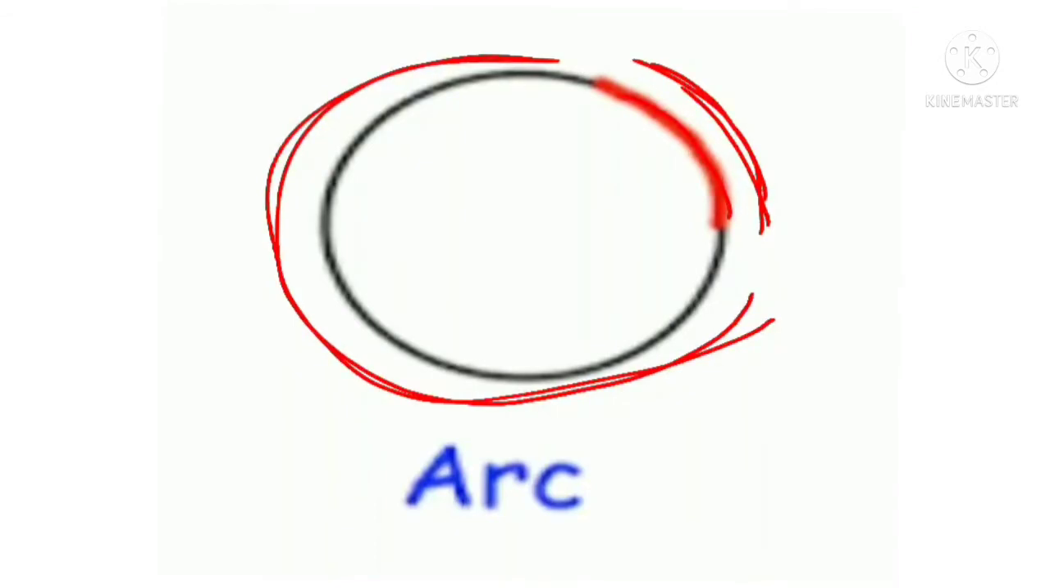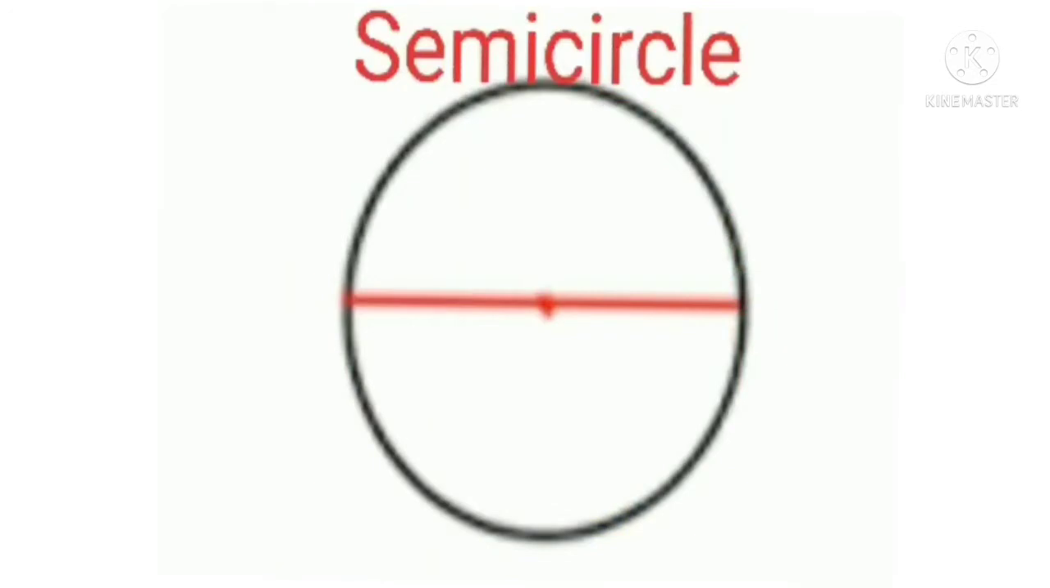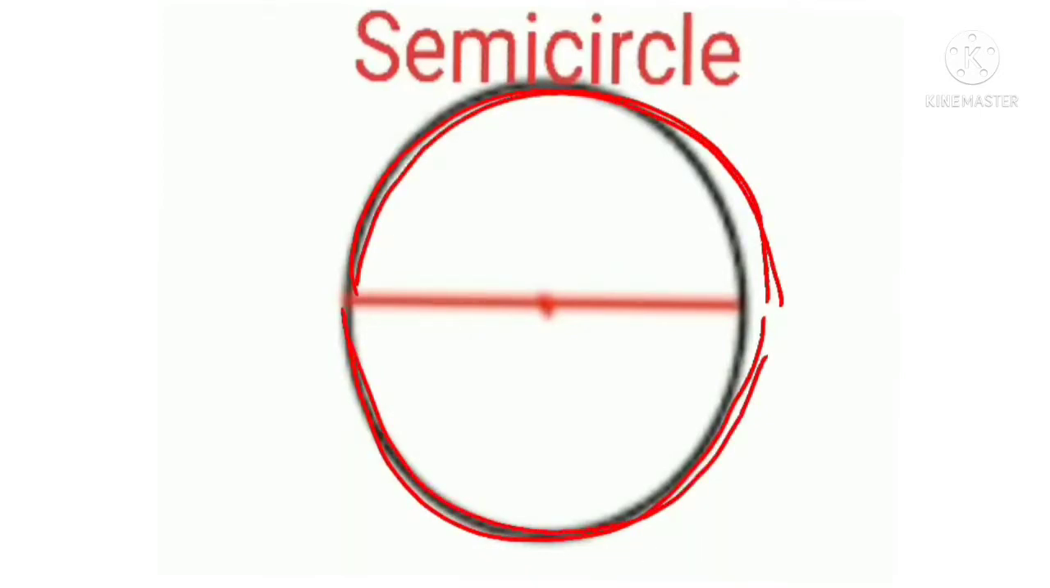If we join the arc ends, the circle is divided into 2 parts. This one is the center, and this is the end of the diameter. When the arcs end at the ends of the diameter, we call each of them a semicircle. This one is an arc and this one is an arc, with the diameter as the end. So this one we call the semicircle.